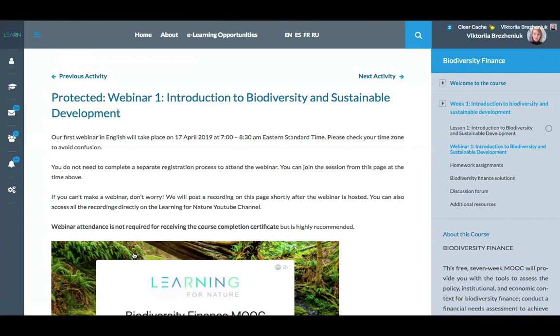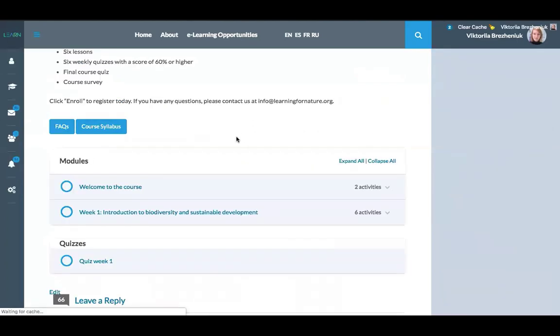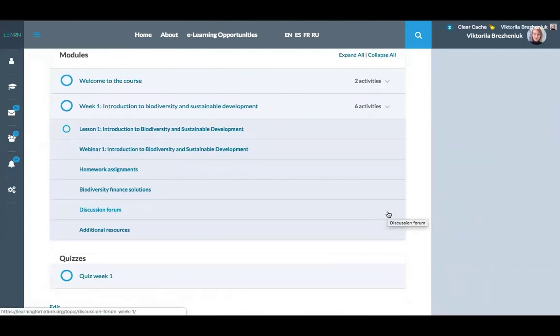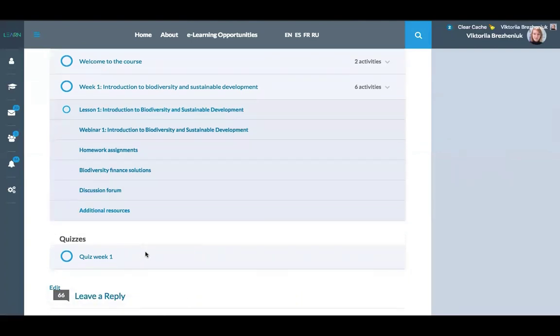Now let's walk through the material that you will encounter during each week. I'll click on week 1 to show you the typical weekly activities. Content will be published each Sunday for the week ahead. Tabs for week 1 through 6 contain 6 items: the lesson, the webinar, homework assignments, biodiversity finance solutions, discussion forum, and additional resources. Quizzes for each week are available under a separate tab, Quizzes.